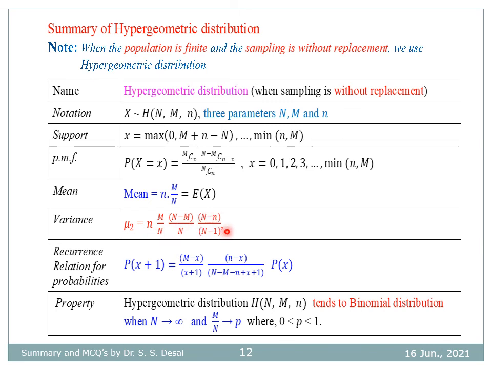So you may remember this in these words: variance is equal to sample size into proportion of successes into proportion of failures into approximate proportion of non-sampling.